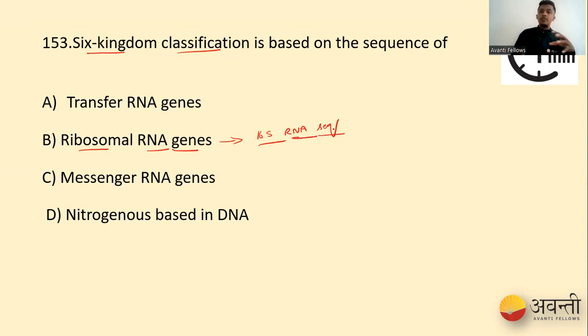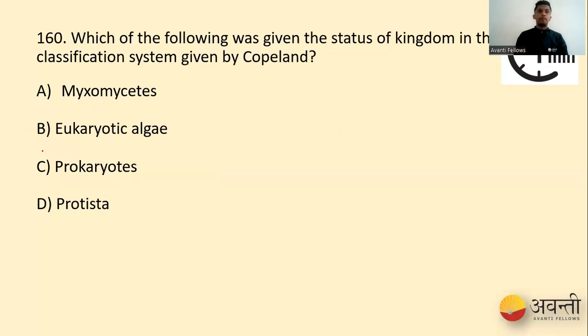Okay, so what is the 16S RNA sequence? So now, when you trace back our evolutionary relationship, the 16S RNA was one thing that established all of us evolved from the same ancestry, whether it is prokaryotes, eukaryotes, Monera, Archaea, or even your Protista, Fungi, Plantae, or Animalia. All of us were showing the same basis of the 16S RNA sequence. Okay, so that is why our six kingdom classification was majorly based on this aspect, where Carl used ribosomal RNA genes. Okay, so that is why our correct option is option B.